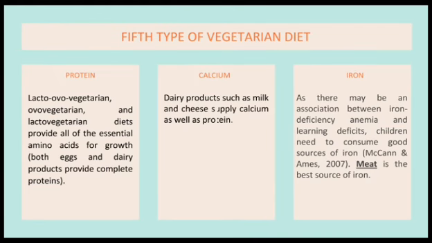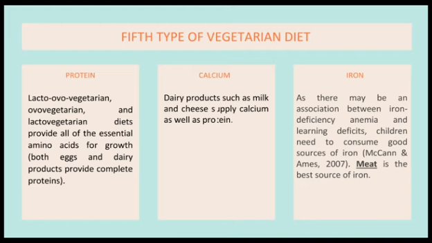For the protein, lacto-ovo-vegetarian, ovo-vegetarian, and lacto-vegetarian diets provide all the essential amino acids for growth. Vegan diets can also supply essential amino acids by cereal and legume combinations such as peanut butter and wheat bread, corn and lima beans, pasta and beans, corn tortillas and beans, or chickpeas and sesame seeds. Complementary proteins do not have to be eaten at the same meal to be effective, as long as varied plant proteins are consumed over the course of a day.